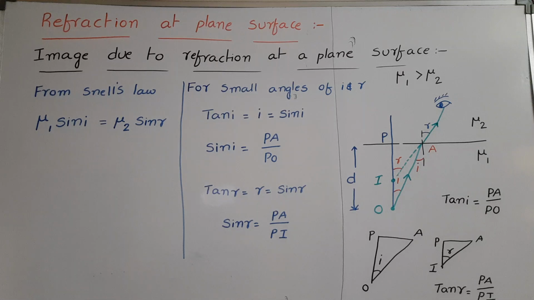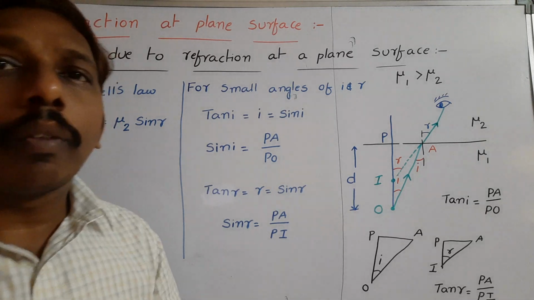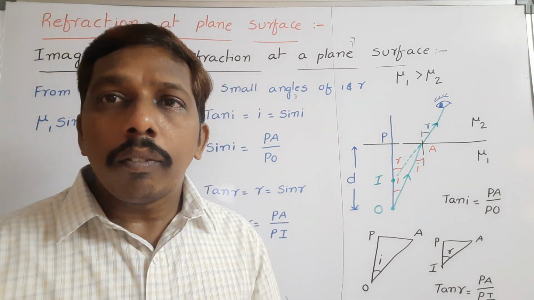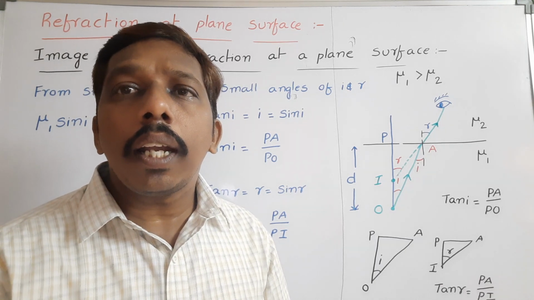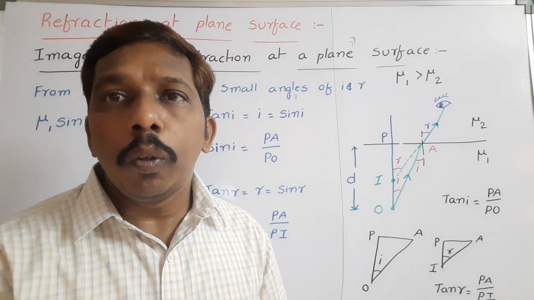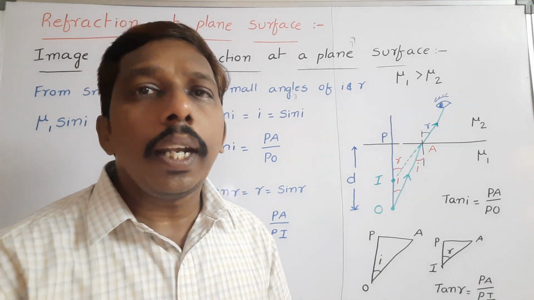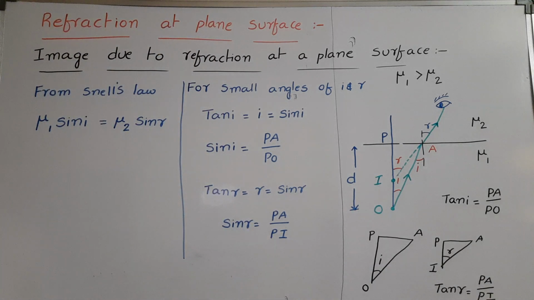Here mu1 or n1 means the medium in which the light ray travels first, and mu2 is the medium in which the light ray is refracted.